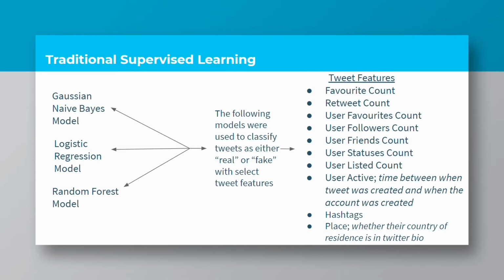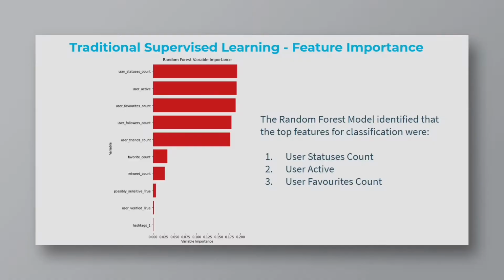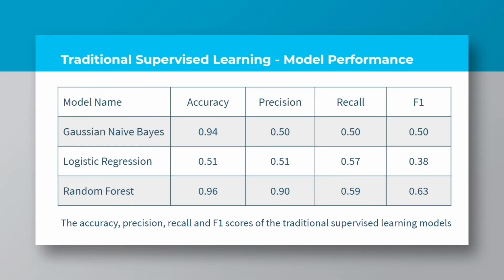Gaussian naive Bayes, logistic regression, and random forest models were used to predict whether a tweet was fake or real using select tweet features. The random forest models provided rankings on feature importance, and this is the model performance, the accuracy, precision, and recall,